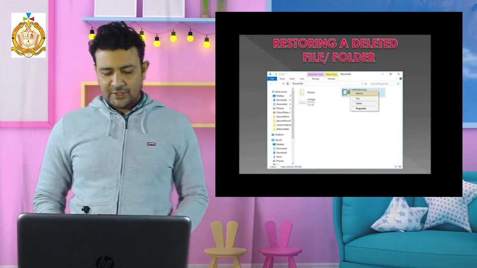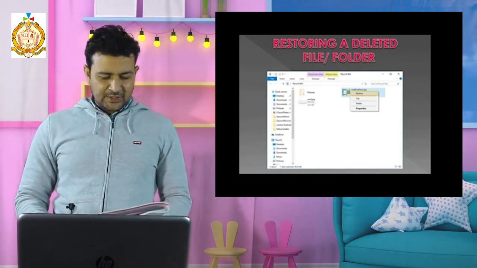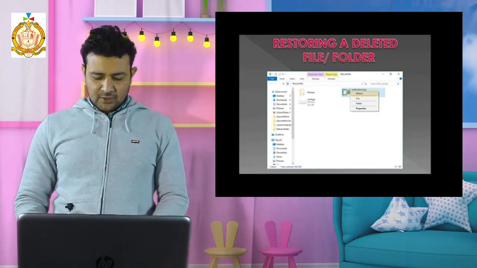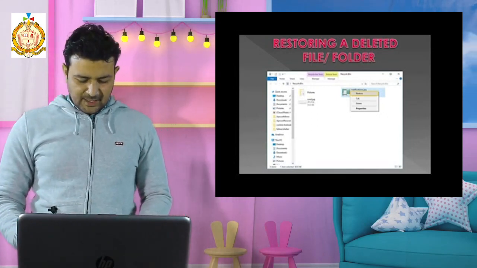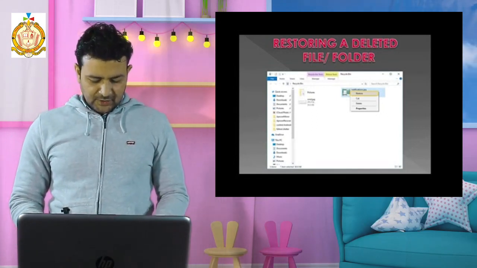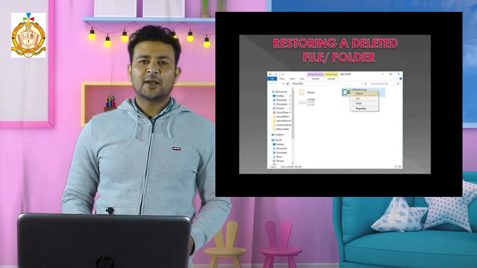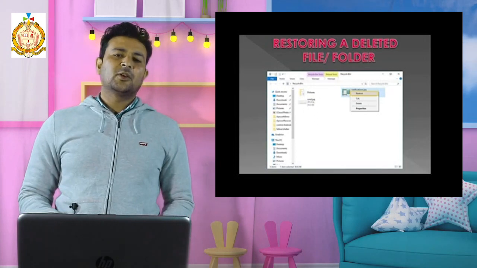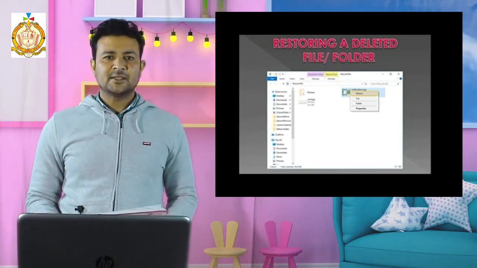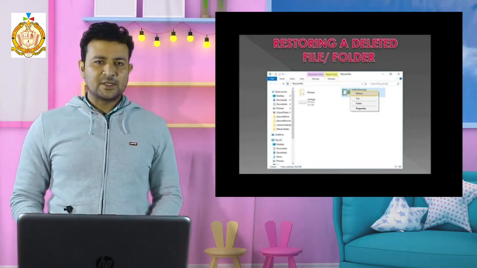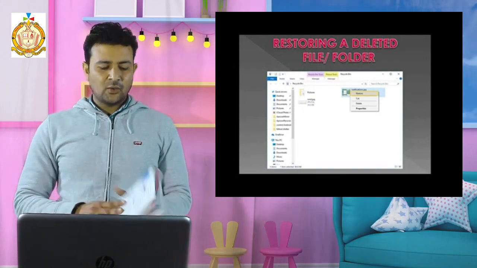If you want to restore, there are steps for restoring the file. Right click on the file, and in the second step select the option restore. When we click restore, automatically it will move to the location from where it was deleted, and you can view it also if you need this file.